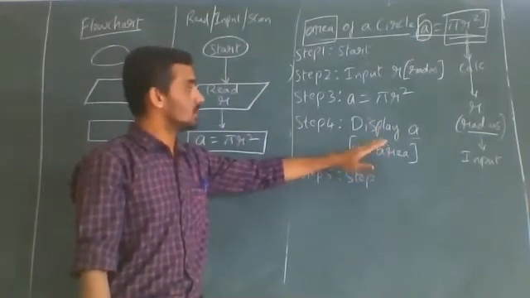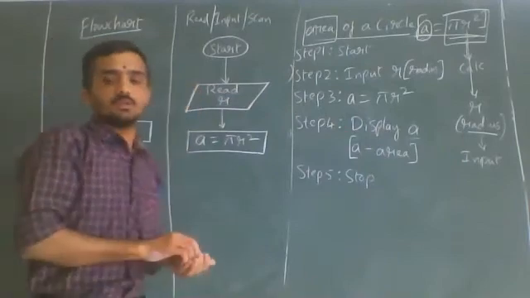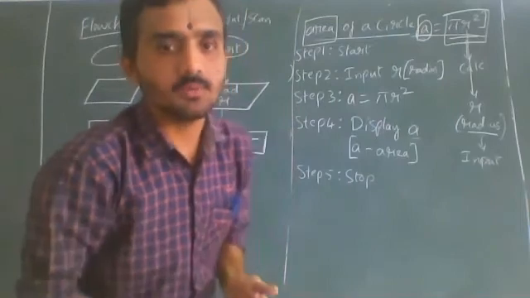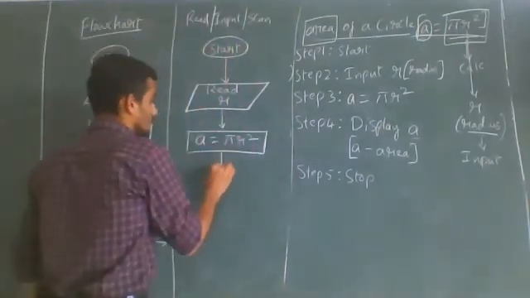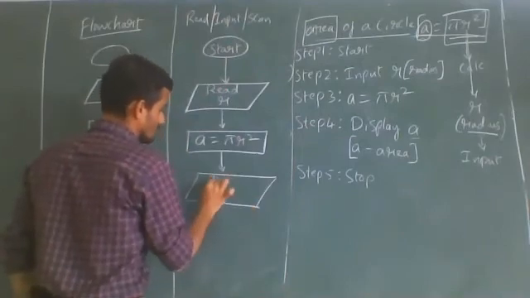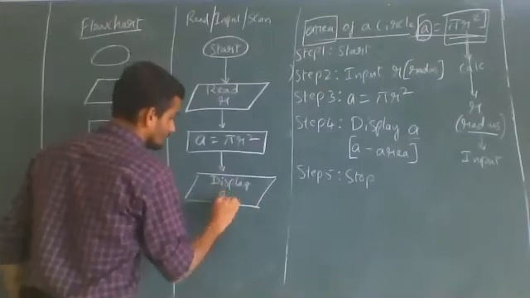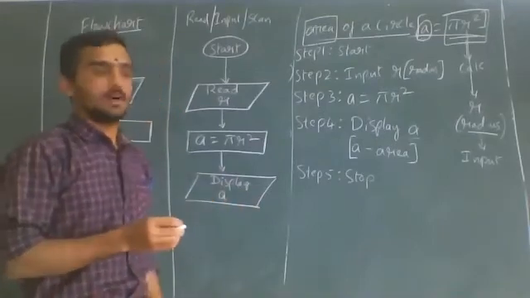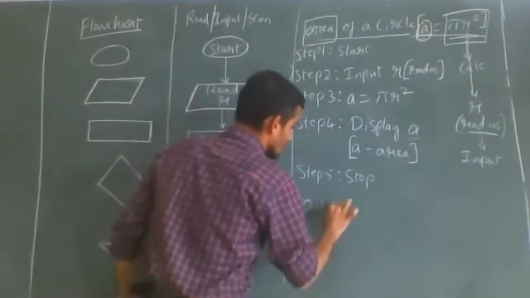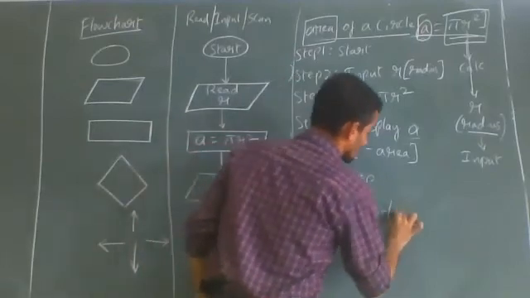So to display, use the same symbol we have used for input, that is parallelogram. Display A, or you can say output A, anything. Output, display, print. Three words you can use.